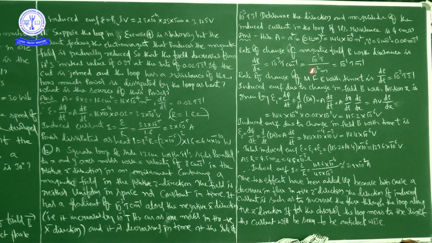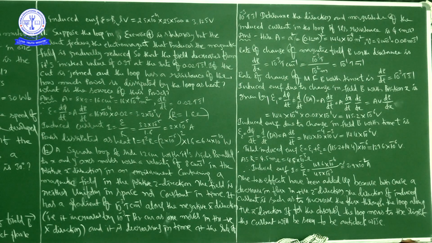In place of centimeter we write 10 to the power of minus 2 meter, so that is equal to 10 to the power of minus 1 Tesla per meter.